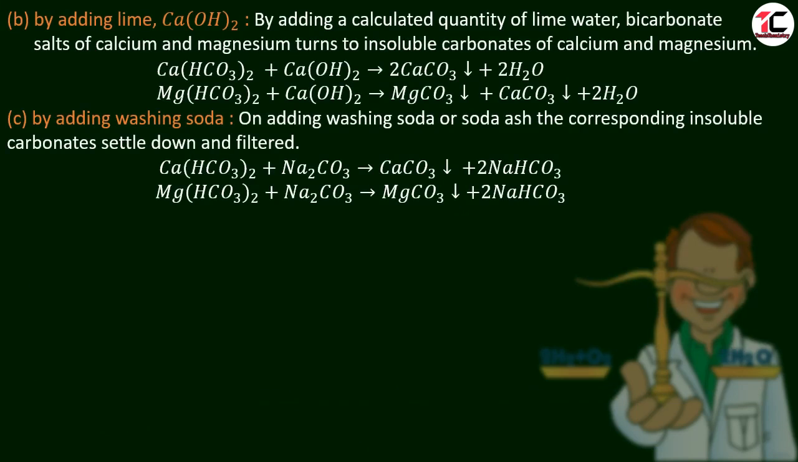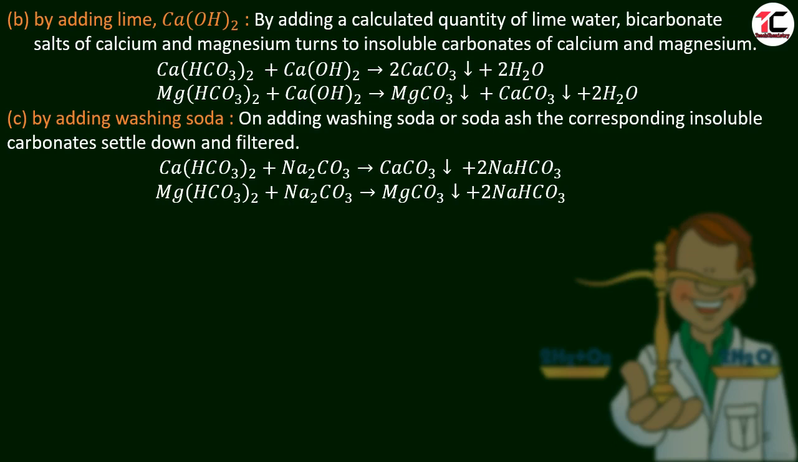The second method is by adding slaked lime, calcium hydroxide, Ca(OH)2. By adding a calculated quantity of lime water, calcium hydroxide, the bicarbonate salts of calcium and magnesium turn into insoluble carbonates of calcium and magnesium. Let us see here, calcium bicarbonate reacts with calcium hydroxide and forms calcium carbonate. Similarly, magnesium bicarbonate turns into magnesium carbonate. Both are precipitates, so they can be filtered and the hardness of water will be removed.